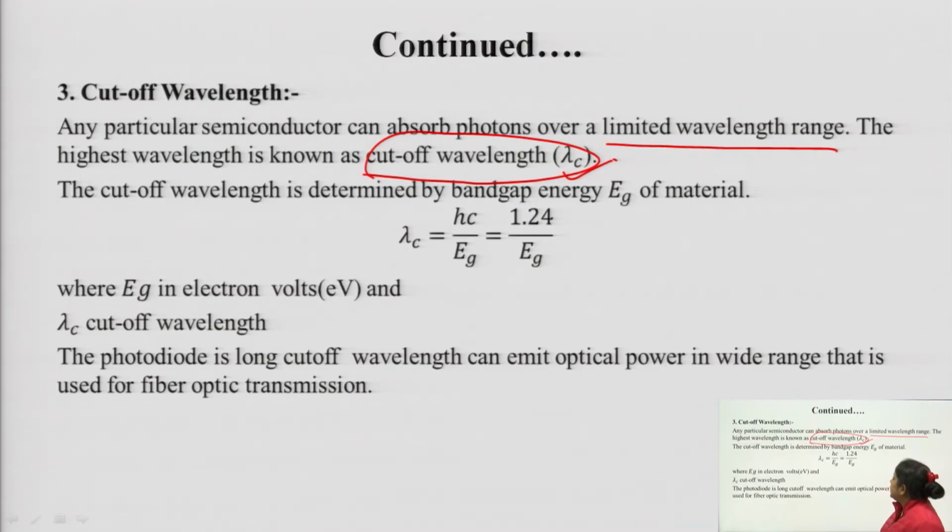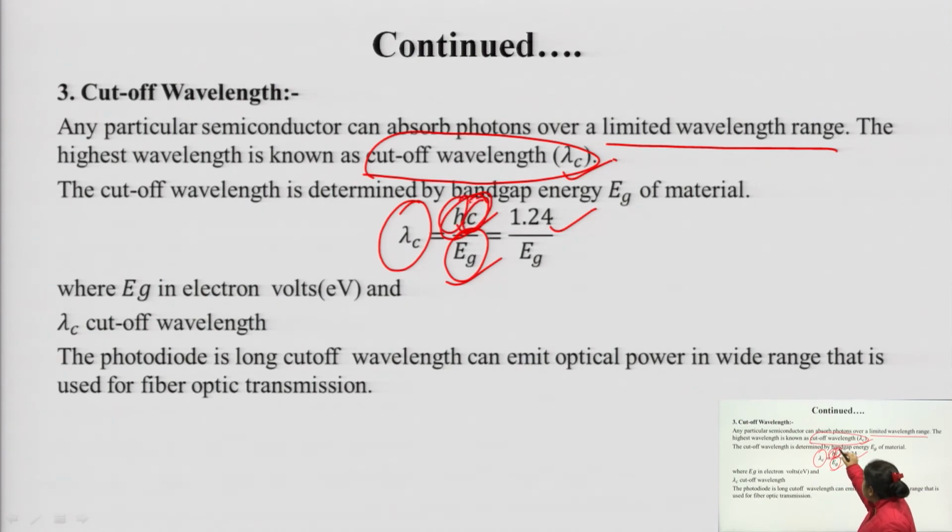The cutoff wavelength is determined by hc upon Eg, where hc is related to the photon energy and Eg is the band gap energy of the semiconductor material we are using. hc is already known to you; it is given by 1.24, because h is a constant and c is also a constant. So, we can say that the cutoff wavelength depends upon the band gap energy only.